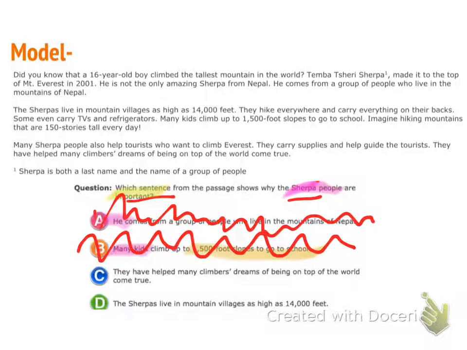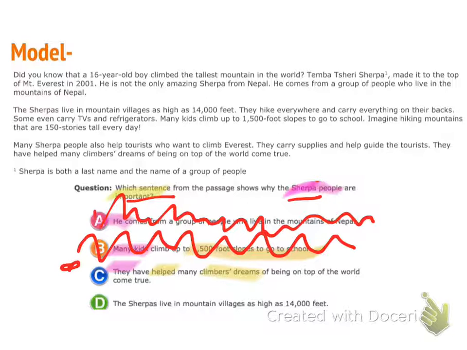All right, let's look at my next one. They have helped many climbers' dreams of being on top of the world come true. So I do have they, so that is plural. And what did they do? They helped climbers' dreams. So is it important that they're helping people? Yeah, helping others is very important. So maybe that's an answer. I'm going to put a little mark because it's a maybe.